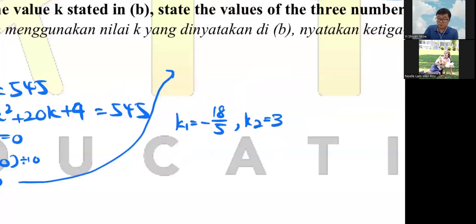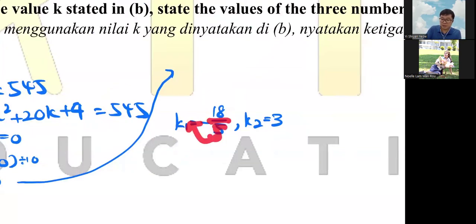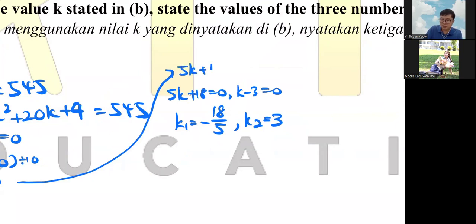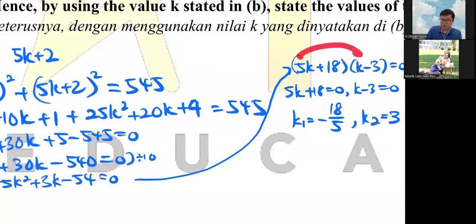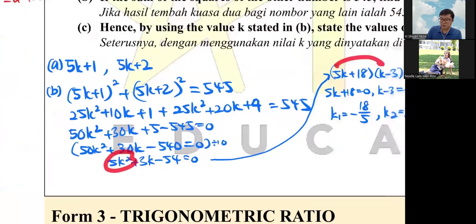Okay, so let's go. Divide by 5, bring it to the left side, become times 5 with 5k. So negative 18, bring it to the left side, become plus 18 equals 0. So k minus 3 is equal to 0. And that's why this one looks like that. Bracket equal to 0. 5k times k is 5k squared. So this is how you know that it's correct already.